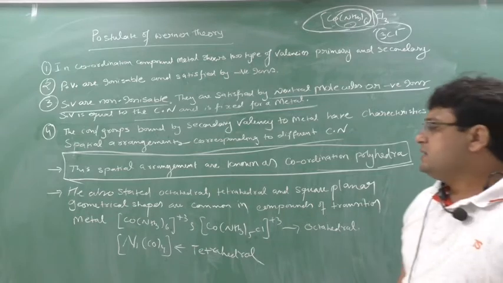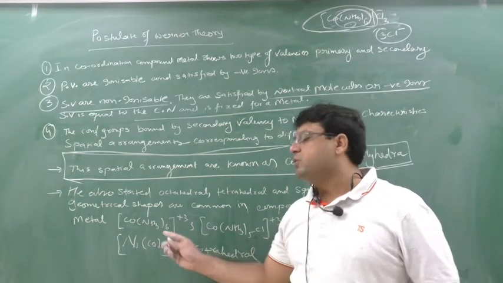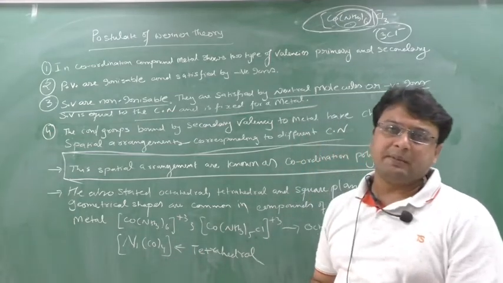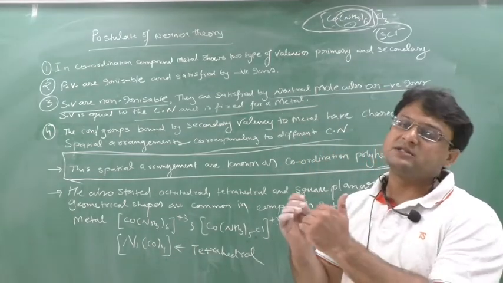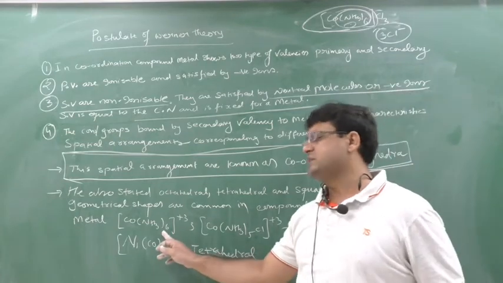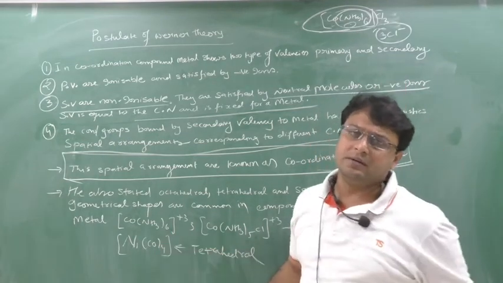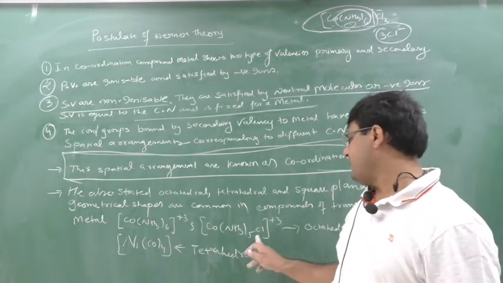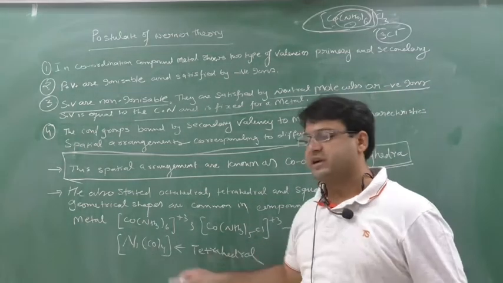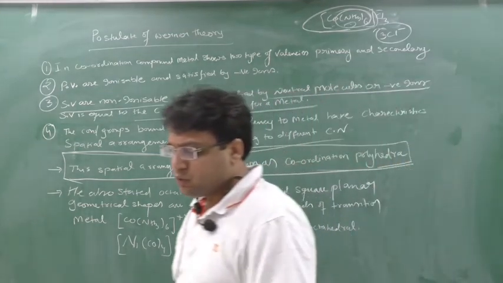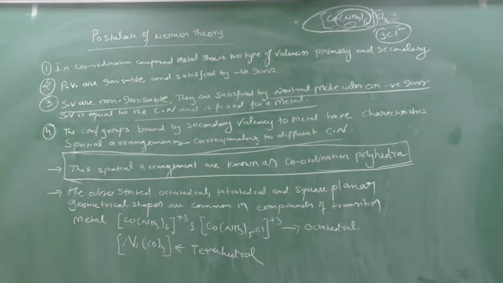By seeing the coordination number we can tell the shape, especially for the transition elements. It is not always the same, but sometimes the answer is 95% correct. Now see, if the coordination number is 6, it will have an octahedral structure. Here also 5 plus 1 is 6, so octahedral structure. Here only 4, so tetrahedral structure. In this way you have to solve the problem. So this is nothing but your Werner theory.